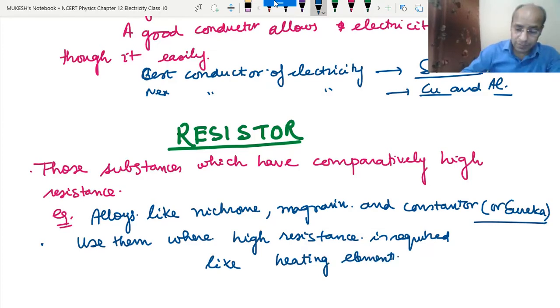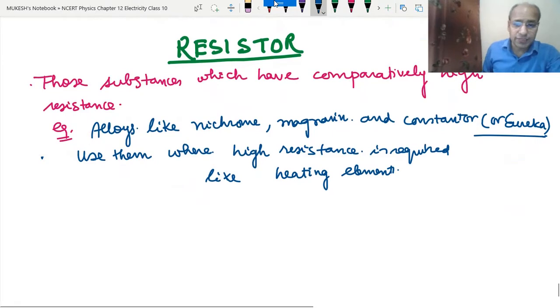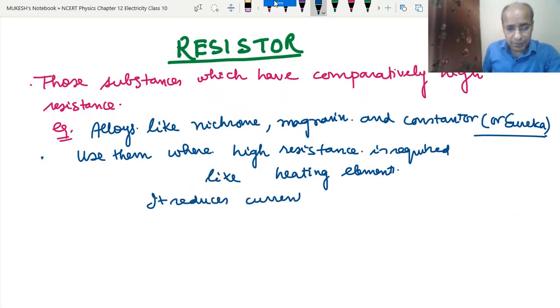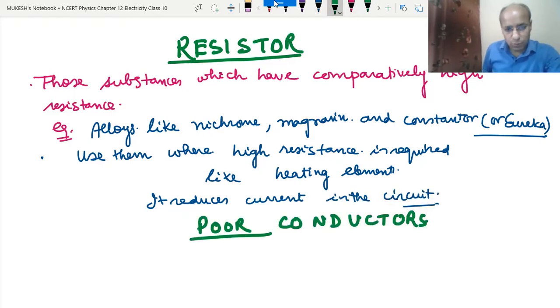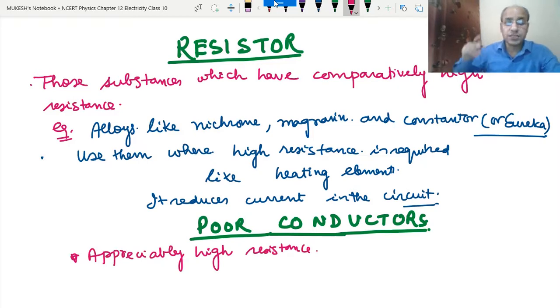Okay, so basically what the resistor is doing is reducing the current in the circuit. Next come the poor conductors. Poor conductor means very high resistance, very little flow of current. This is called poor conductors, meaning appreciably high resistance.